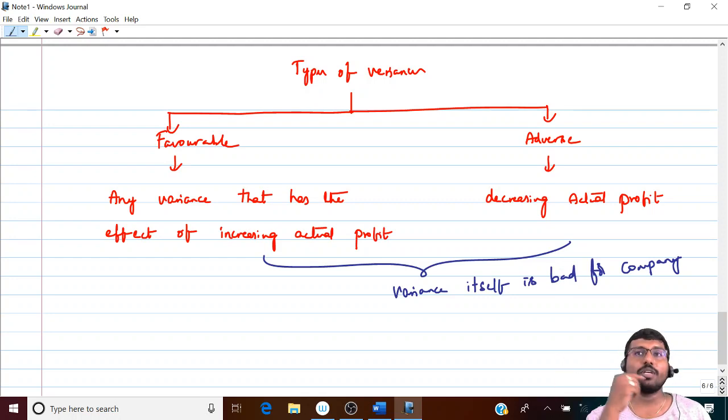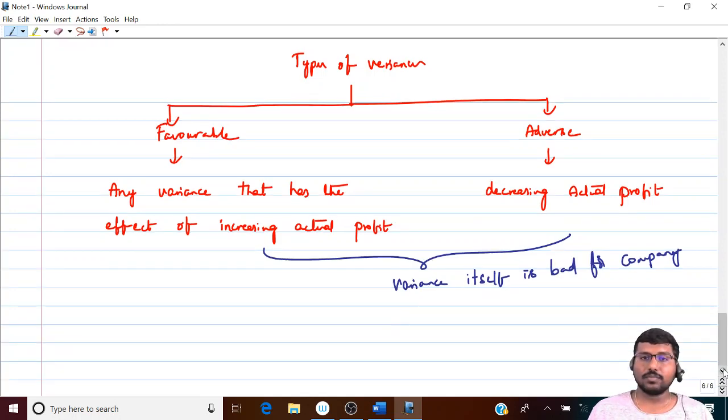Then that is his mistake, which is not good again. Or if there are any extraordinary reasons, you explain yourself. It's as simple as that. So don't come to a conclusion that adverse is bad because it reduces my actual profit, and favorable is good because it increases my actual profit. No, actually not. Okay, done.